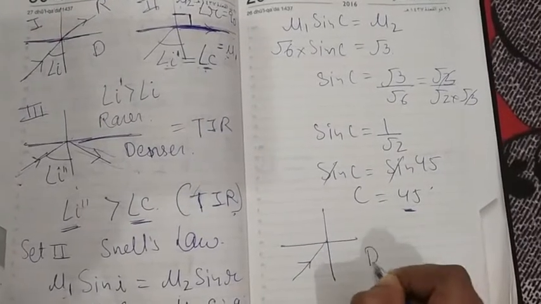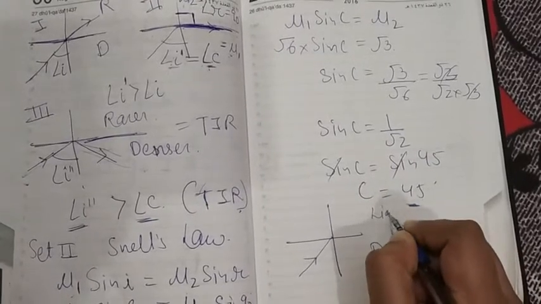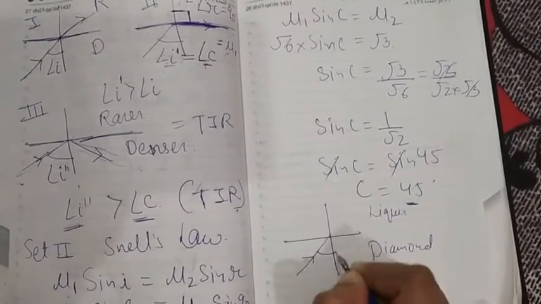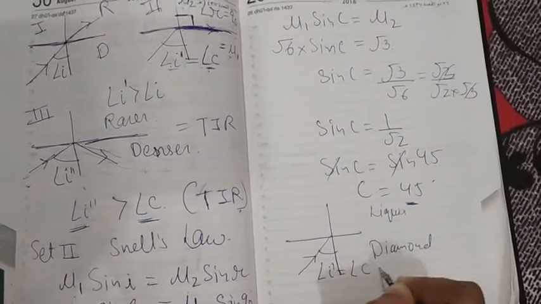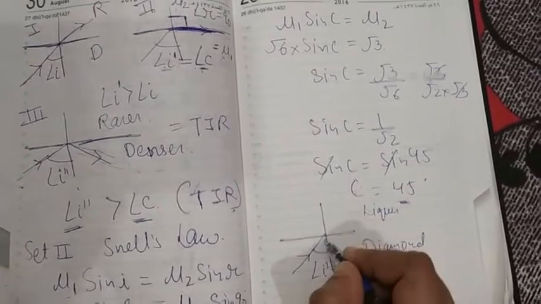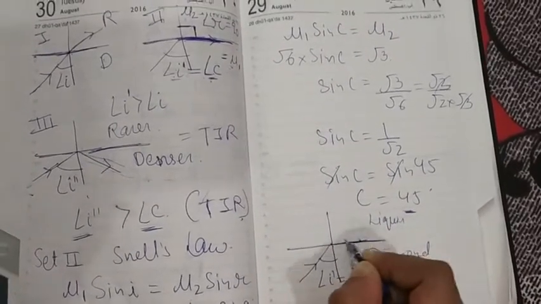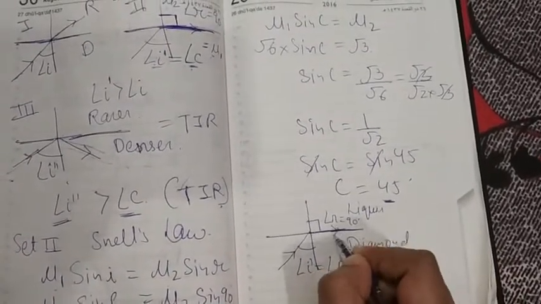This is your diamond and this is your liquid, correct? So when your angle I dash, which we call the critical angle, is equal to 45 degrees, we will get angle R equal to 90 degrees, correct? It means the light will be refracted along the surface.